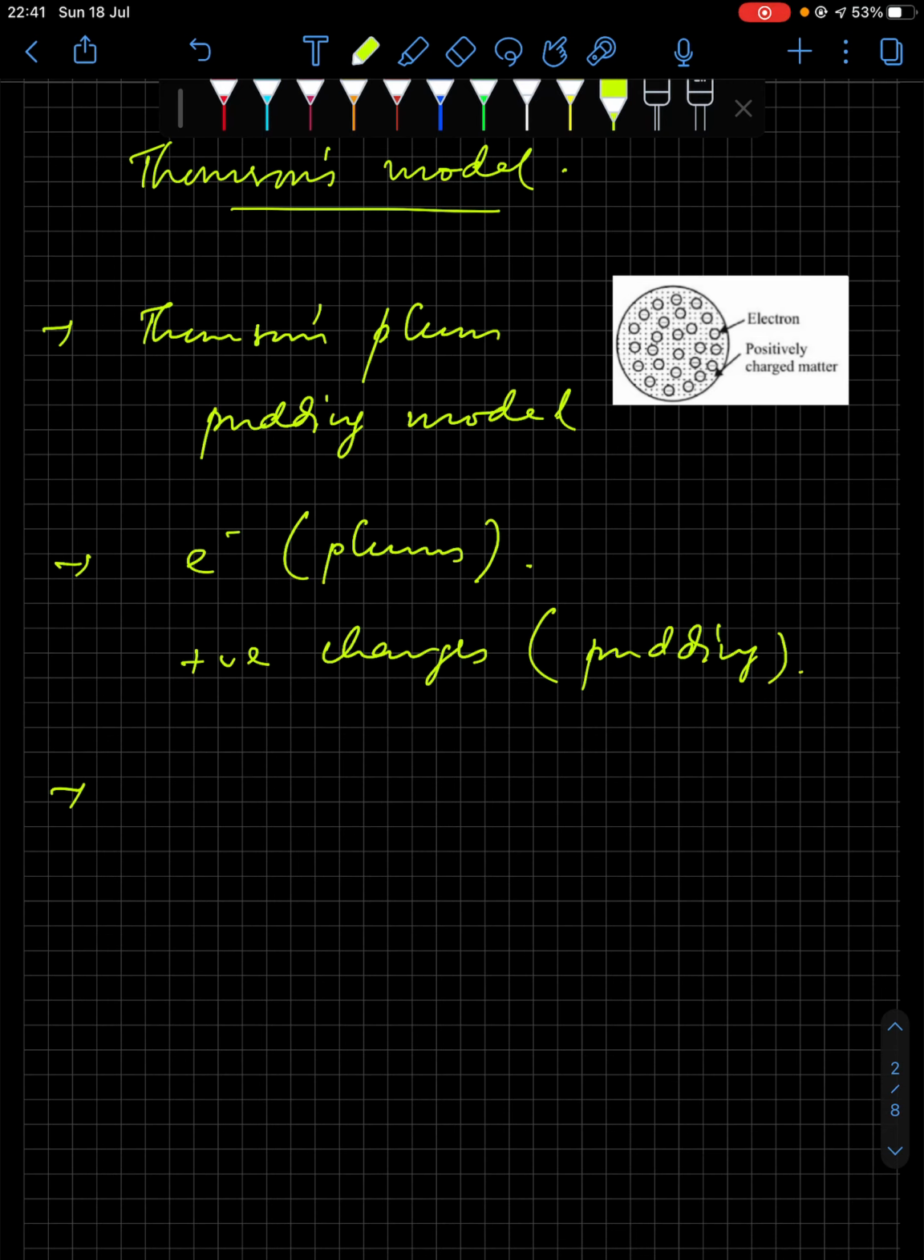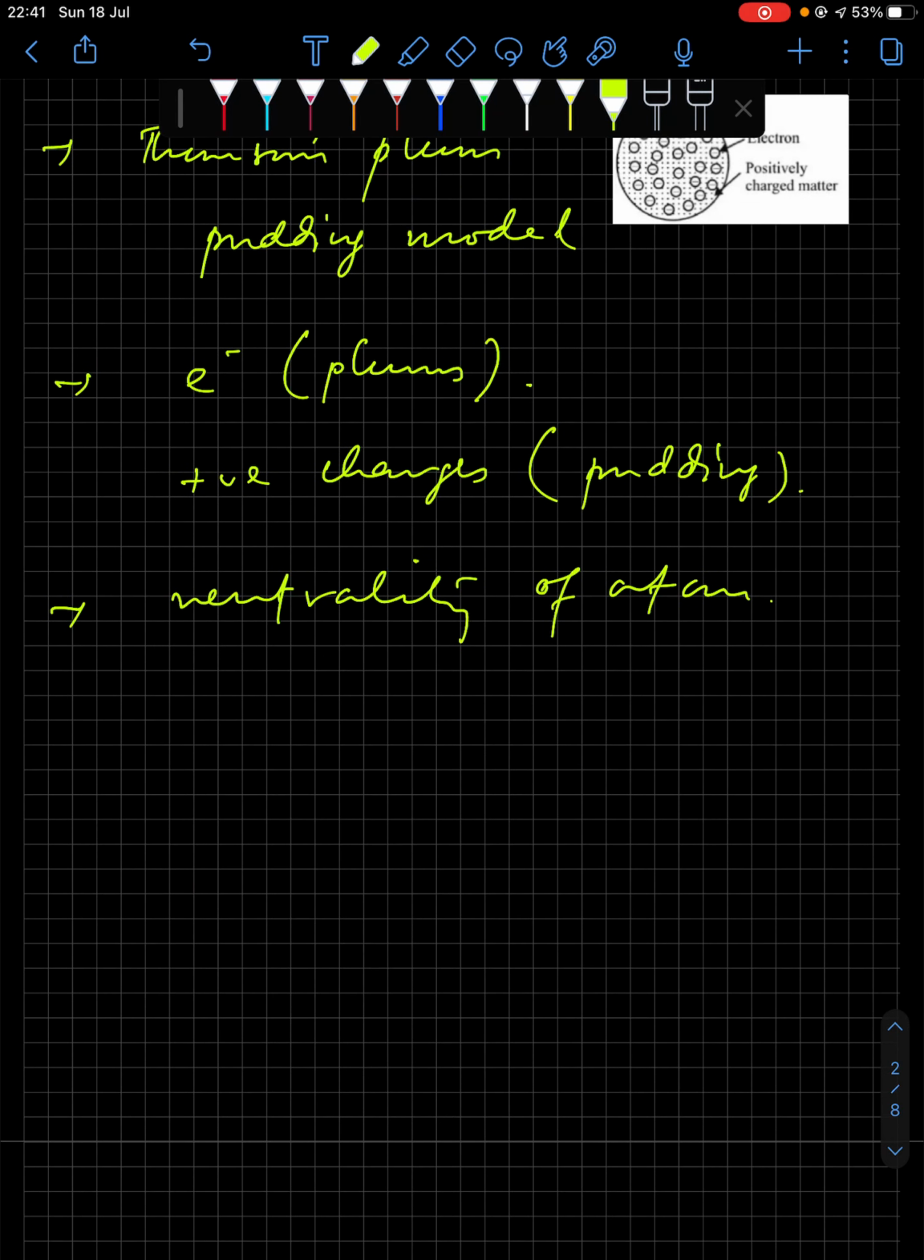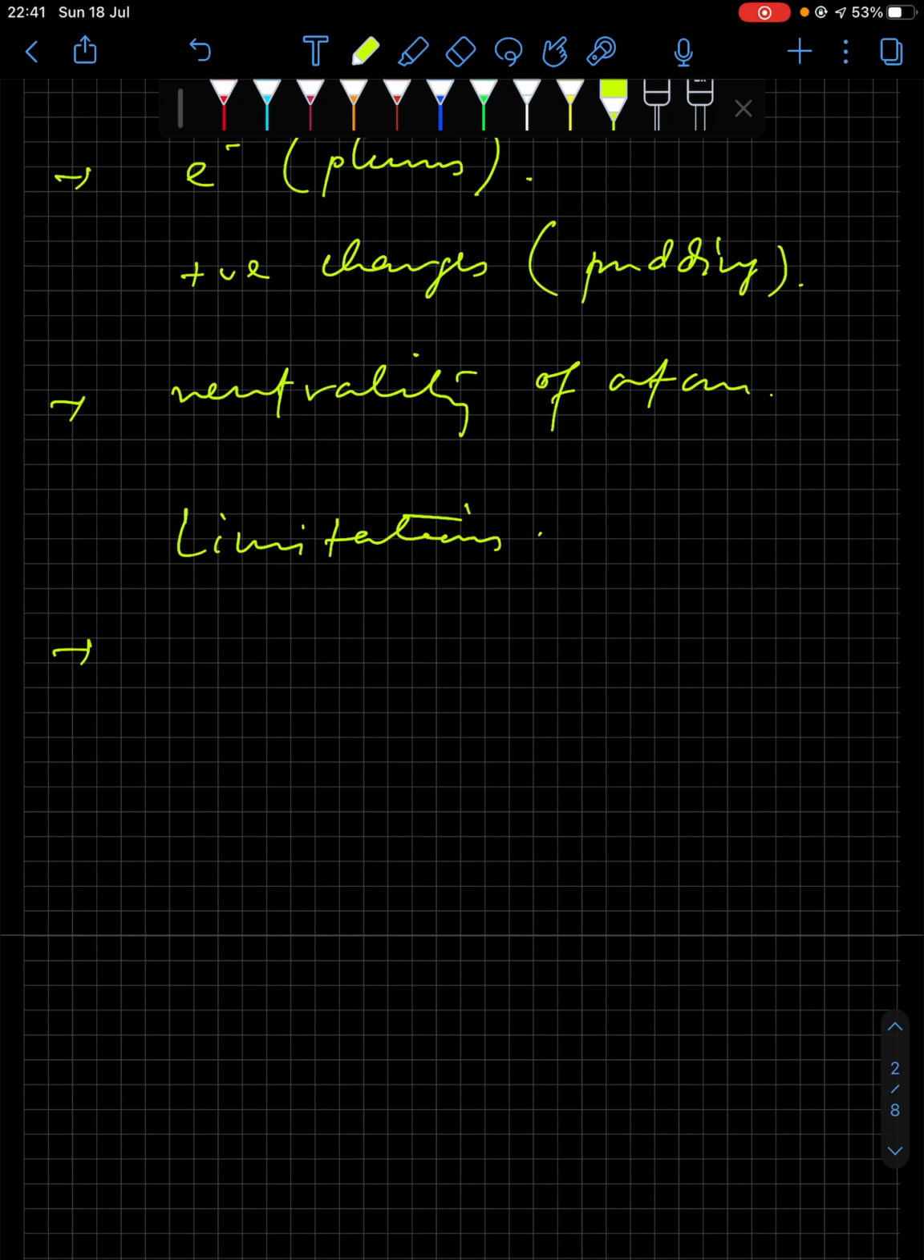So one idea which stayed valid till today from Thomson's model was the neutrality of atom. So this was the only valid idea that came forward. Now what were his failures or limitations, you can say? What were the limitations of the model? Limitations: number one, could not explain stability of atom.